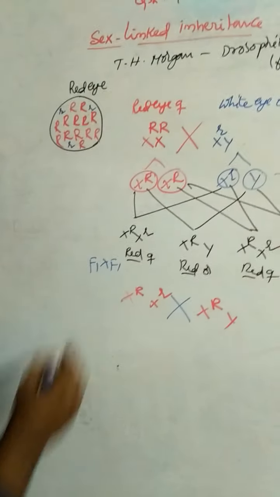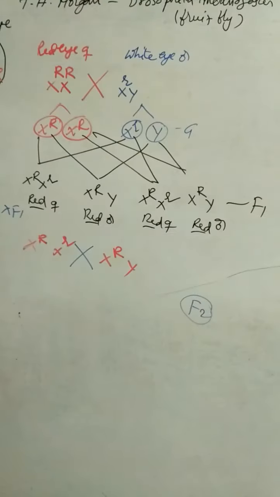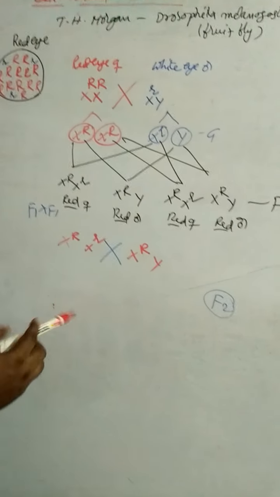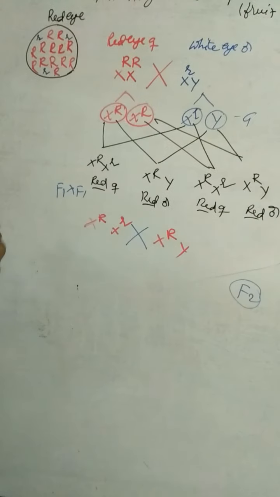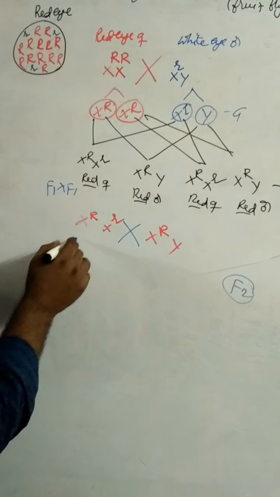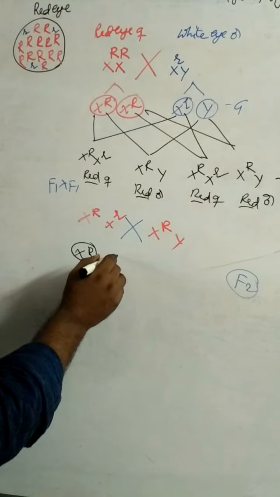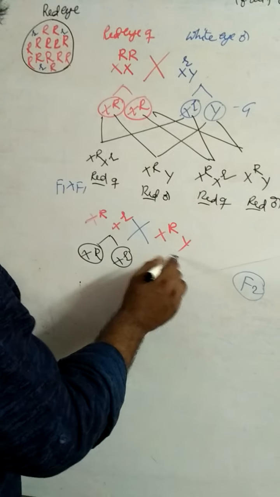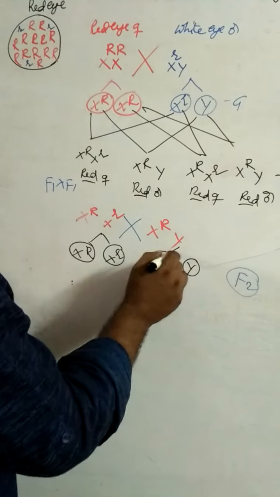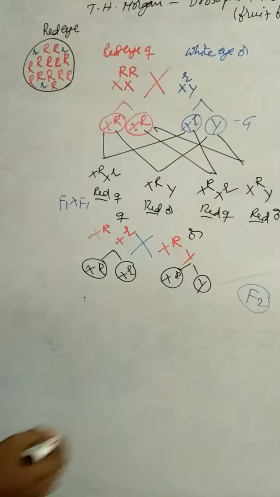In the F1 generation individuals, this is X capital R and this one is X small r. These are the female gametes, and X capital R and Y are the male gametes.